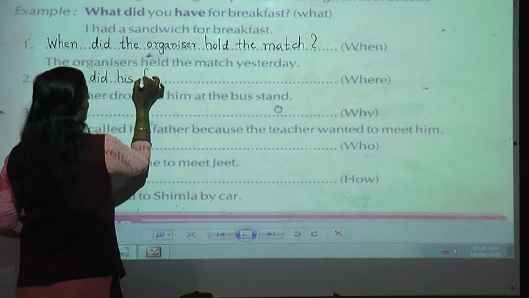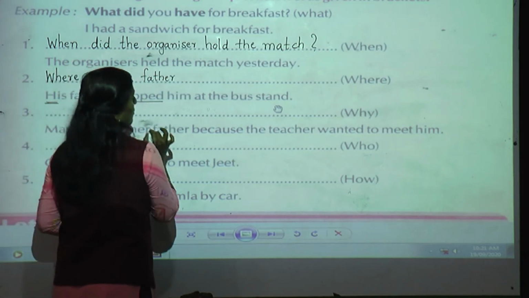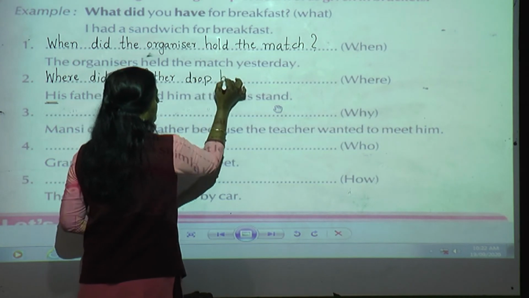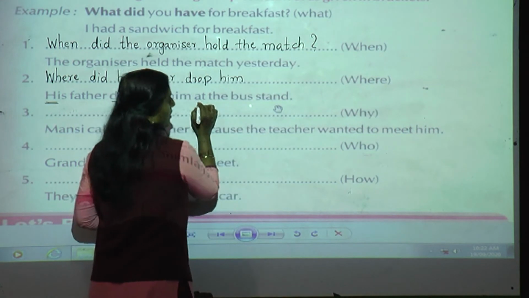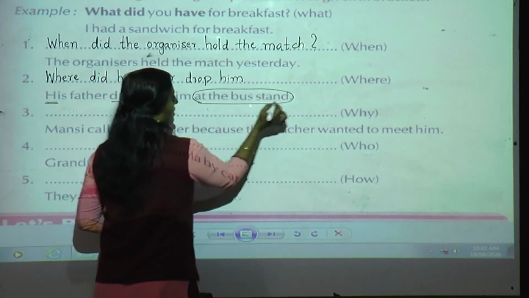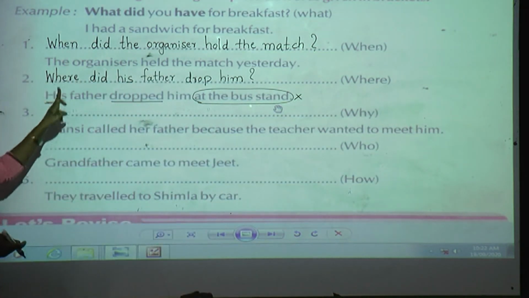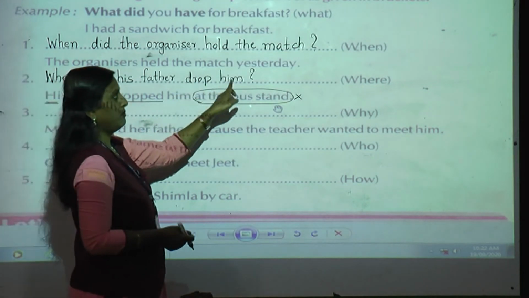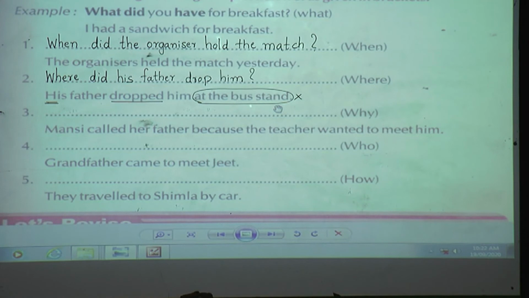Okay? His father. Now what is dropped? Original form of drop? Very good. It is drop him. Where he dropped him? At the bus stand. So this will not come over here. So my question will be till here. Where did his father drop him? Question mark. Question mark is very important. Understood, students?